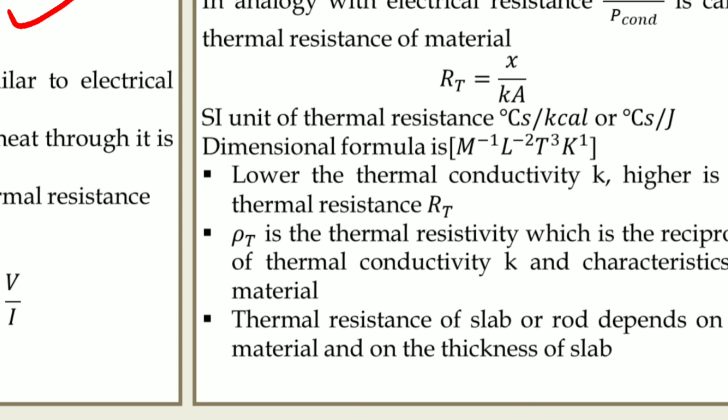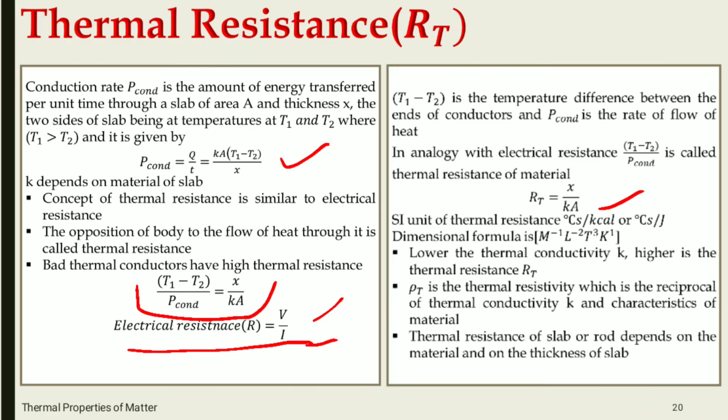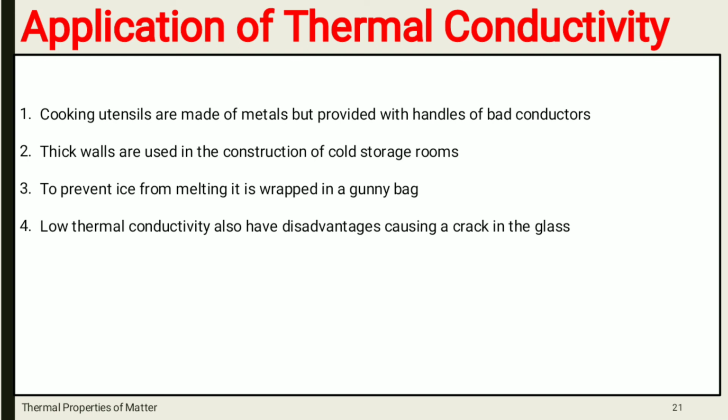So rho T is the thermal resistivity, which is the reciprocal of thermal conductivity, just like in electricity, resistivity is the reciprocal of conductivity, and it is a characteristic of the material. Thermal resistance of the slab or rod depends on the material and on the thickness of the slab, as I have told earlier. Now, this is all about thermal resistance. The next part is the application of thermal conductivity.